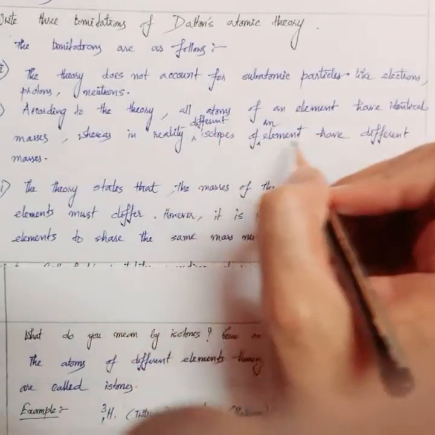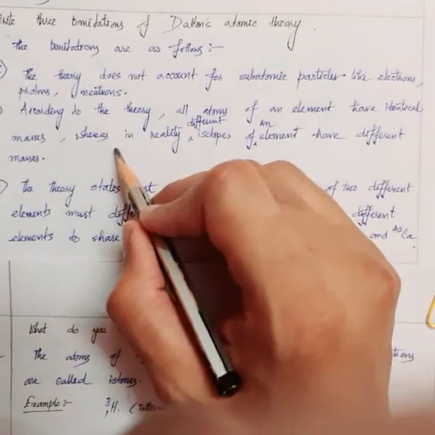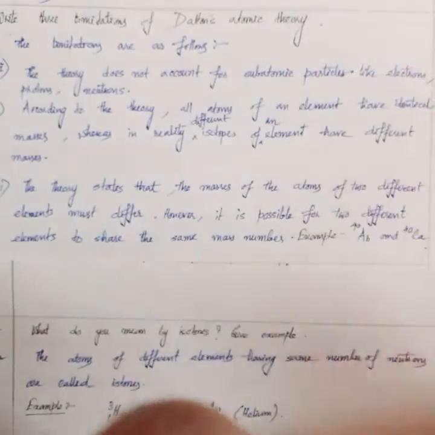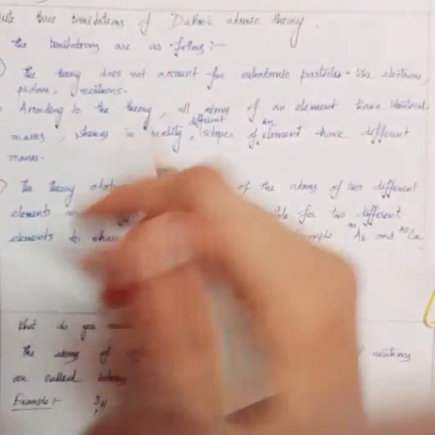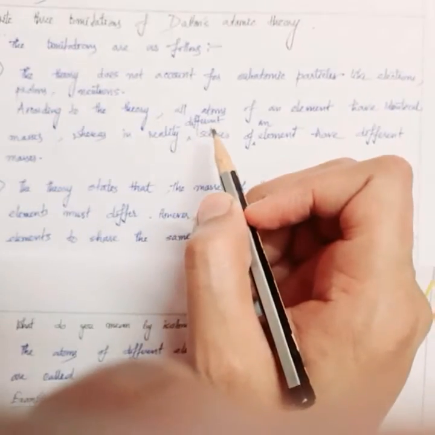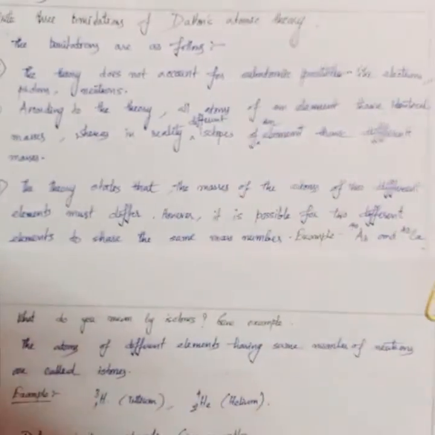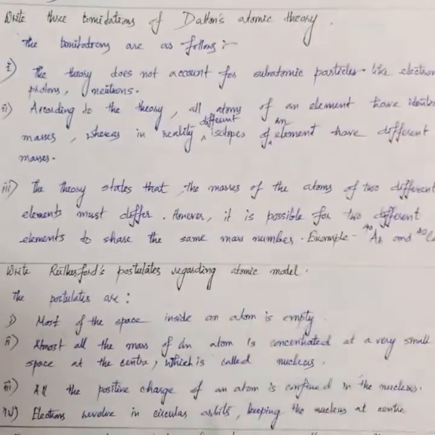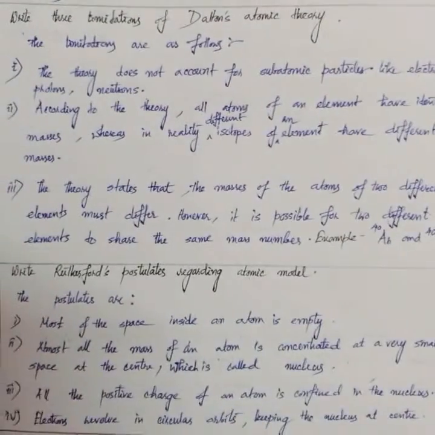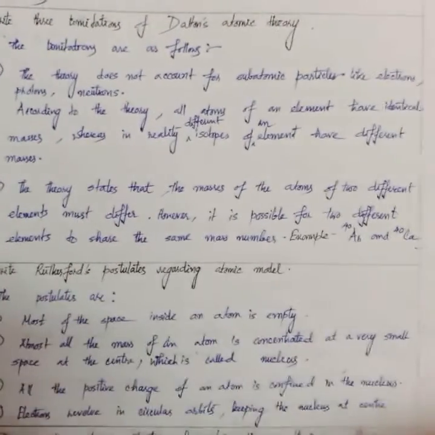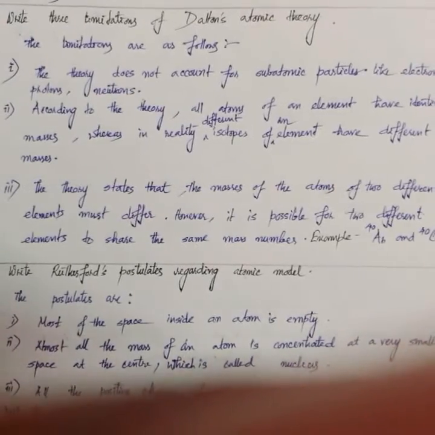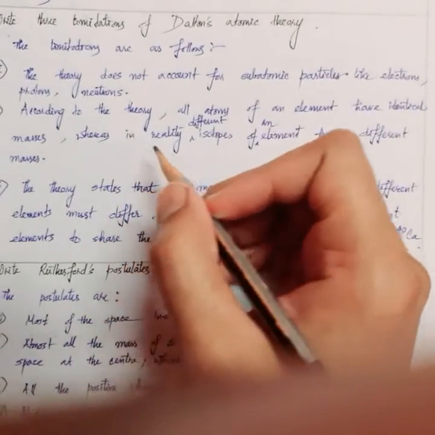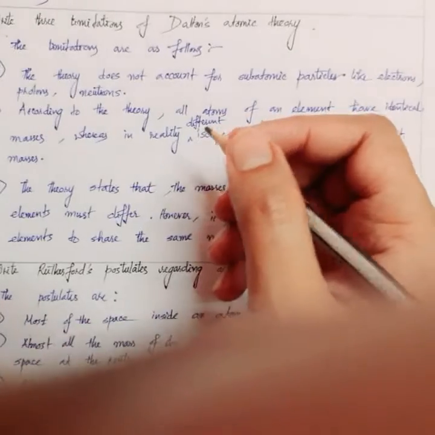According to the theory, all atoms of an element have identical masses. This is what Dalton's atomic theory considered, that all the atoms of an element have similar masses. They are exactly alike. But you will later learn about isotopes.